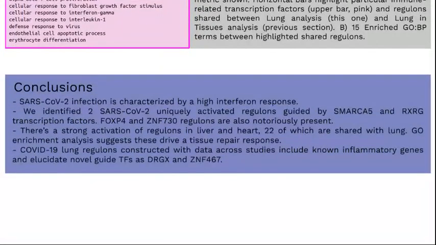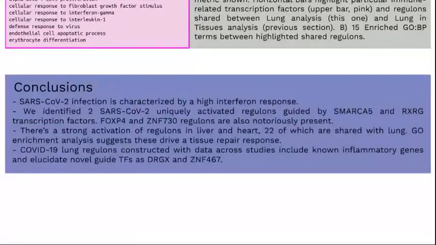As conclusions, we saw that SARS-CoV-2 infection is characterized by a high interferon response, as we knew. We also identified through SARS-CoV-2 uniquely activated regulons guided by SMARCA5 and RXRG transcription factors. We also saw a strong activation of regulons in liver and heart, 22 of which are shared with lung. Co-enrichment analysis suggested this drives a tissue repair response.